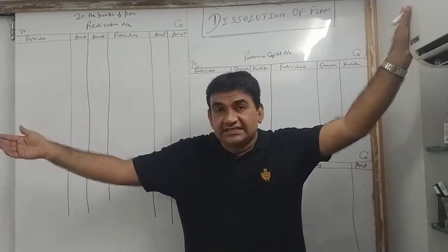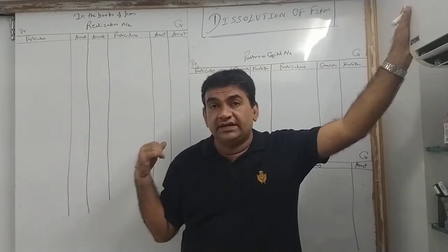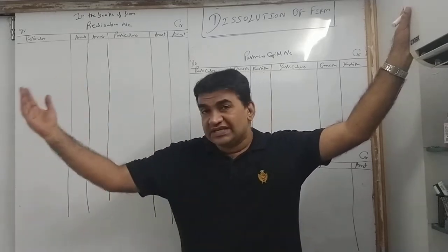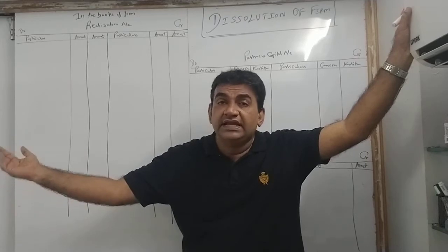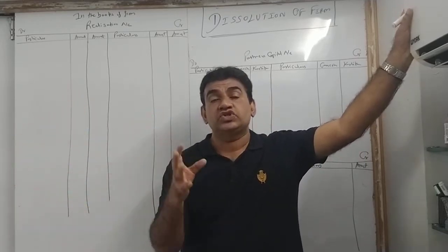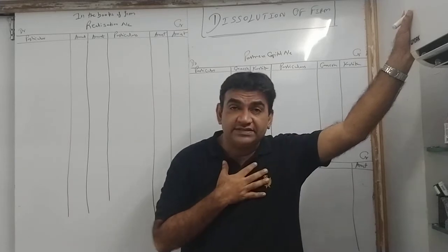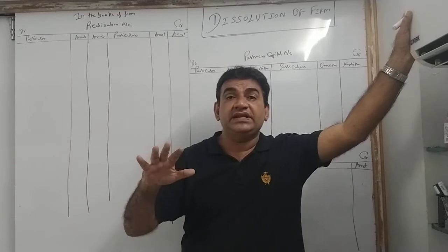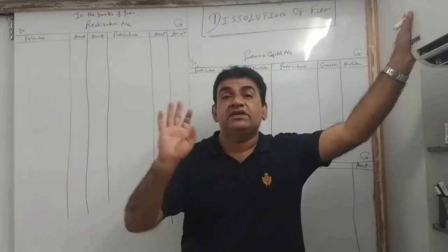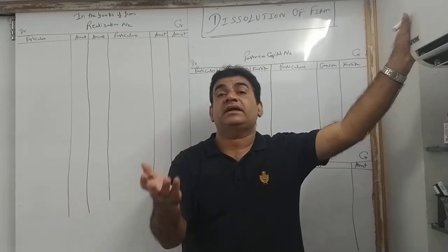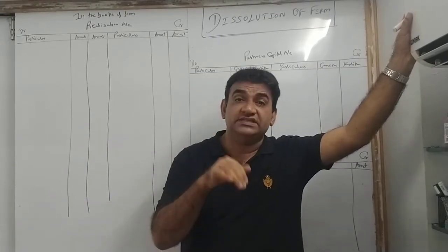Whatever money you get on sale of assets, that money you use to pay off your liabilities. After paying off the liabilities, if there is still money remaining with you, that will be given to the partners. And in case there is no money, then the partners will bring the money from their personal cash.